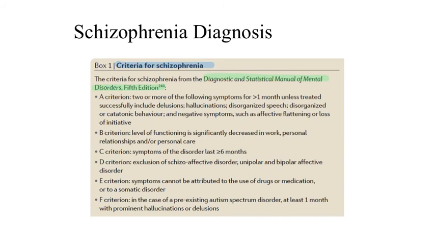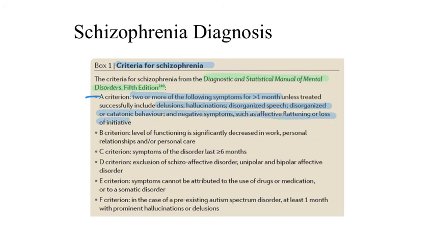The A criterion is the primary one, and this states that 2 or more of the listed symptoms must be present for at least 1 month, including delusions, hallucinations, disorganized speech or behavior, and the various negative symptoms that we've discussed.